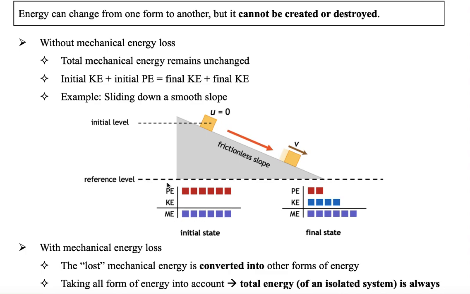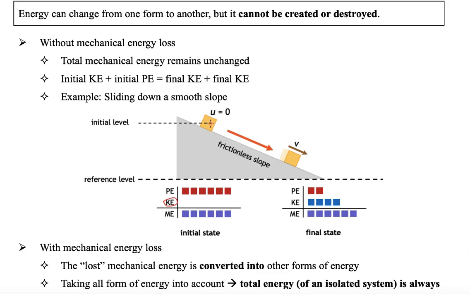And this is the reference level here, which means that the potential energy at this level is 0. Initially it's not moving, so KE is 0. Then after it moves through a displacement and arrives here, the velocity is not 0, so the final KE is not 0.